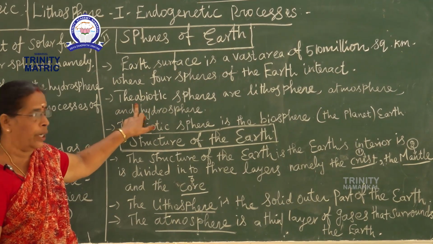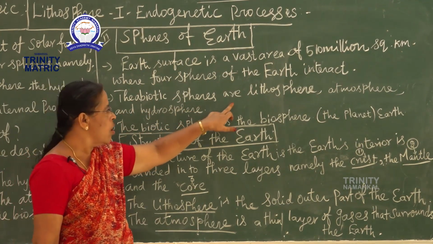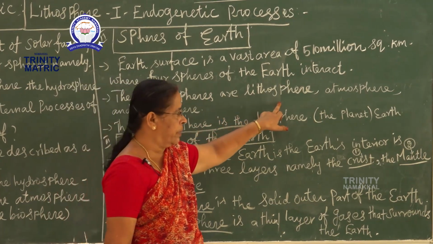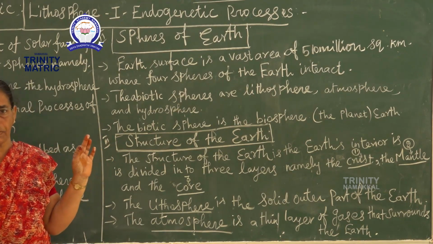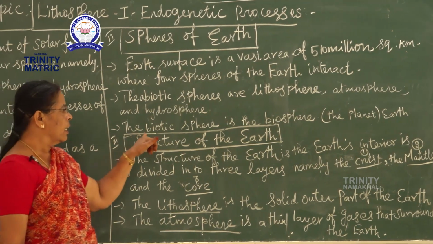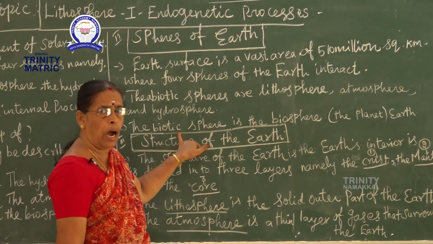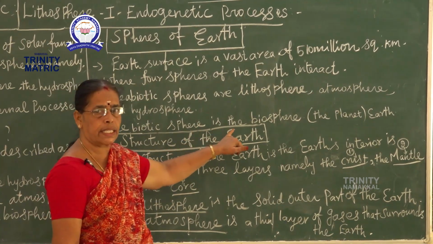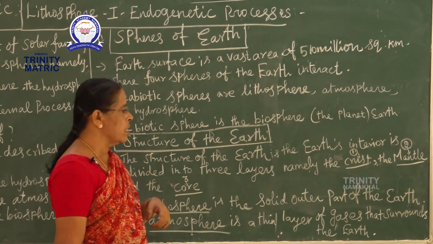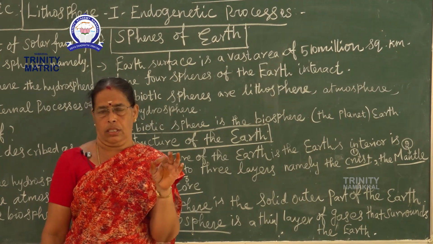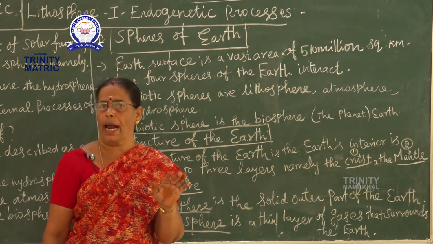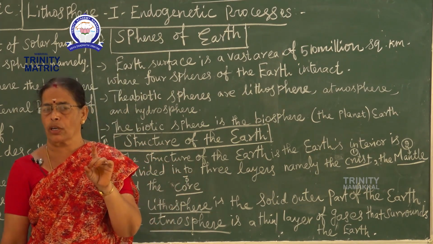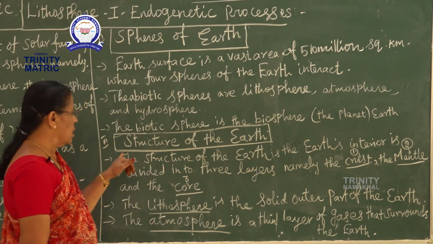The abiotic spheres are lithosphere, atmosphere, and hydrosphere. The biotic sphere is the biosphere. Where is the earth? It is one of the planets. You know, 9 planets, and the earth is one of them.